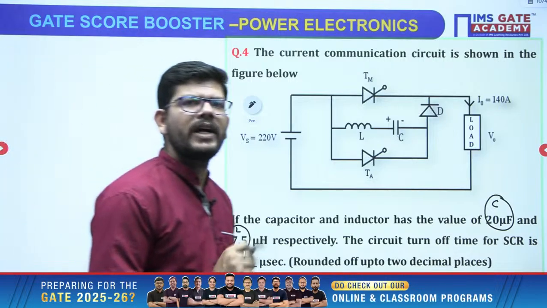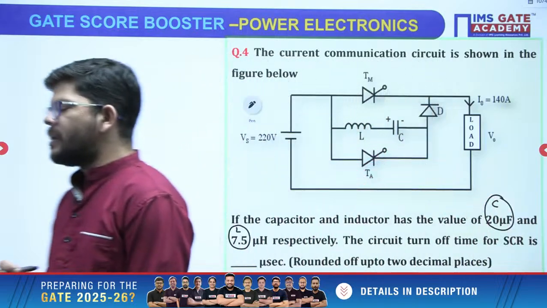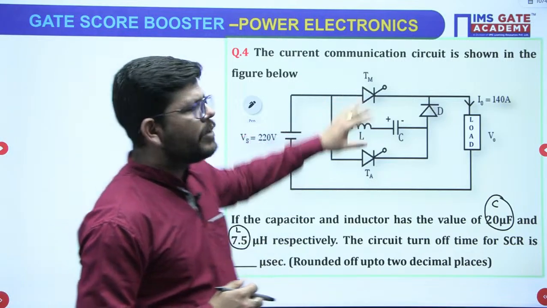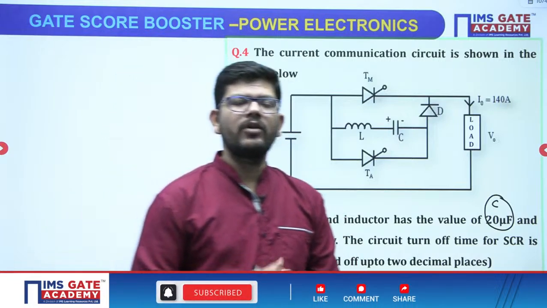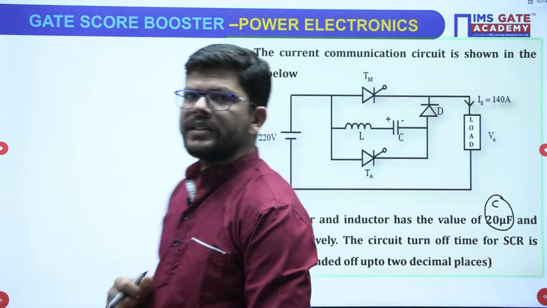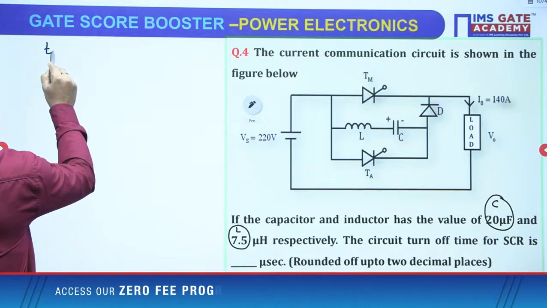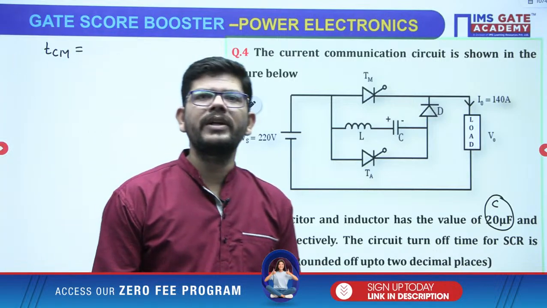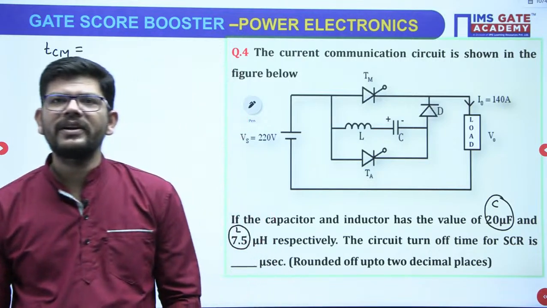Anybody who knows the formula can type. What is the formula for circuit commutation time? When the main thyristor is off, the time for which the reverse voltage is still applied across the circuit is what is known as the circuit turn off time, and we have to calculate that time. Circuit turn off time means TCM. So what is TCM? Anybody who knows the formula for TCM? You may type it in the chat box. I just want to see whether you have the formula or not.